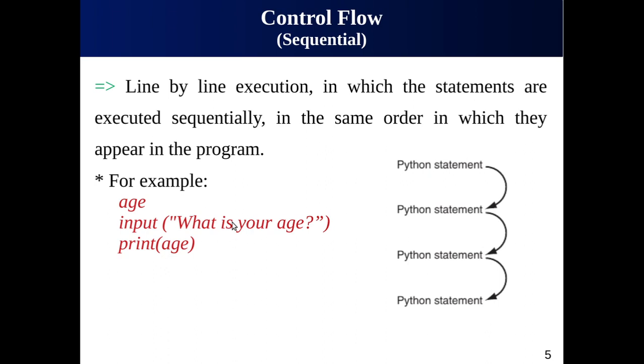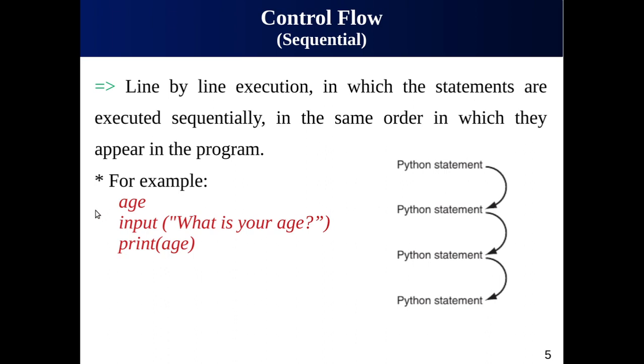So here you can see that we execute the Python statement at the top, then the second statement, then the third statement, and finally the last statement. These statements are executed one after another in the same order in which they appeared in the program, right?